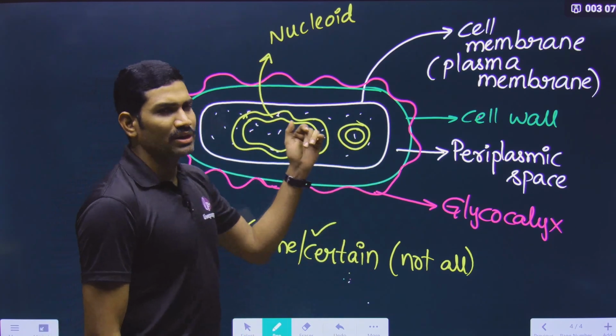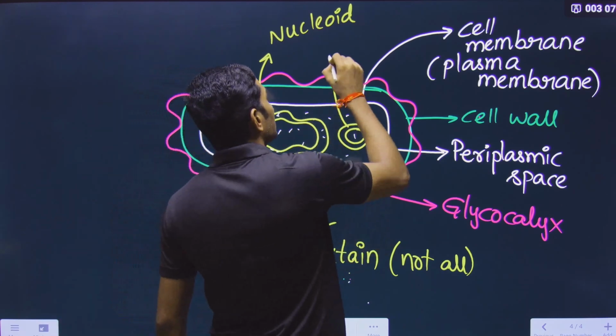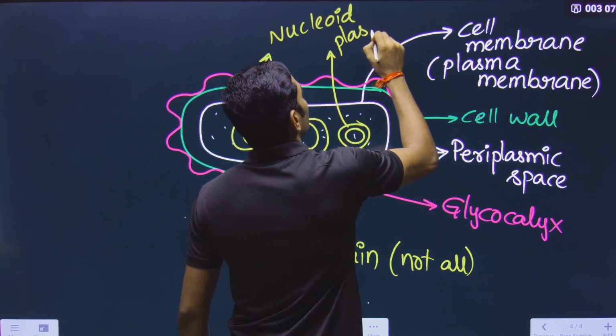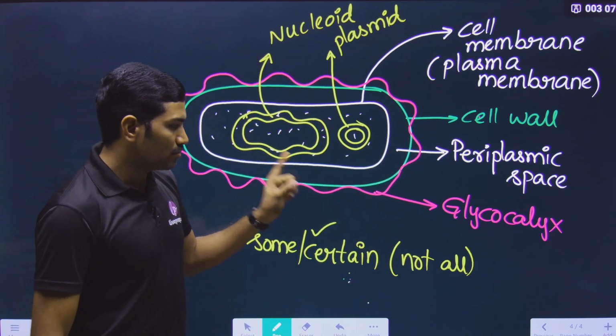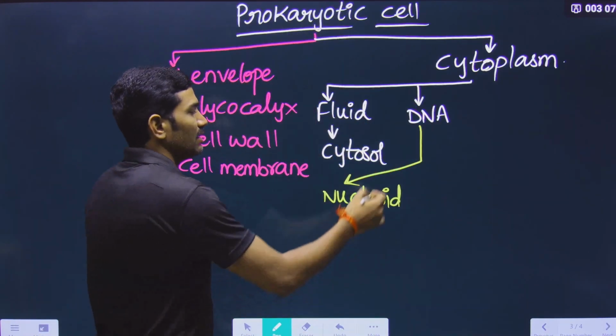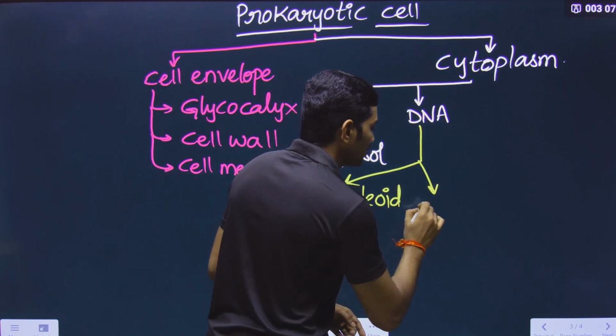Anyhow, properties, everything separately we will study. Some extra DNA is also present, and this extra DNA is called plasmid. Very, very important content, so please remember this. In this way, of this DNA, the compulsory part is the nucleoid and the optional part is the plasmid.